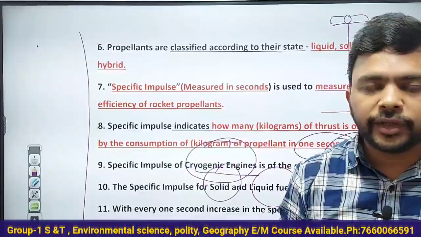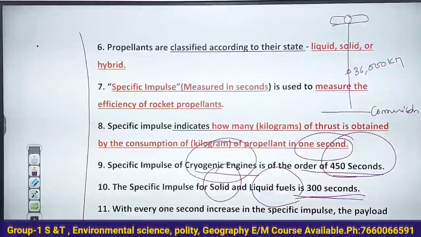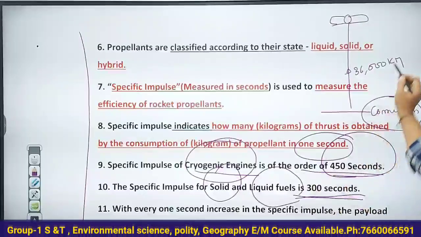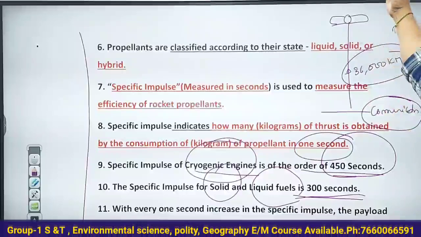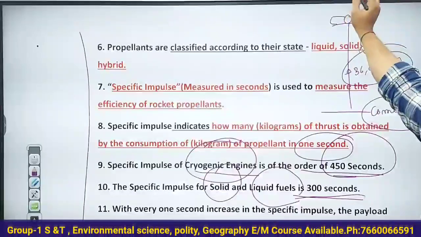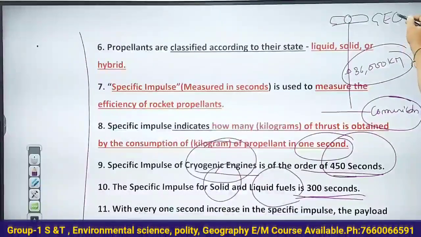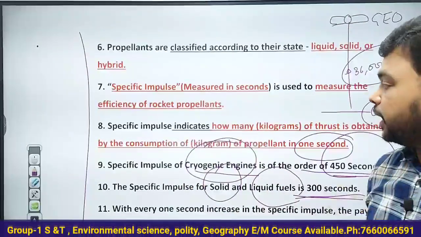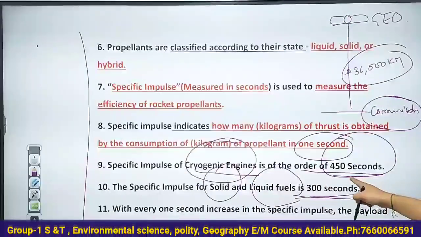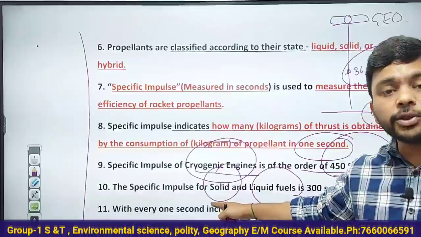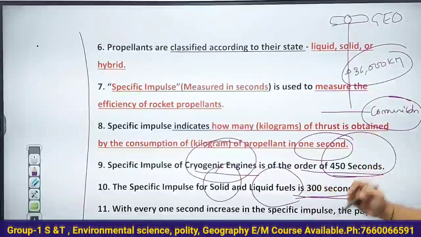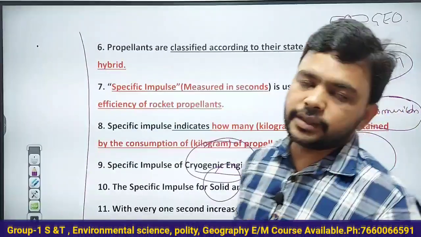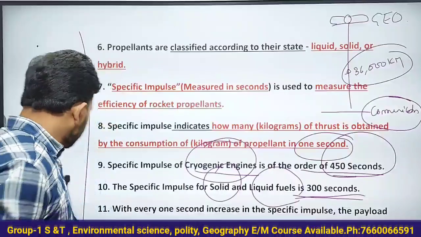Understand that very clearly. Are you getting the things? So this is how it is. If you want to launch communication satellites, you require 36,000 km height from the equator. You have to place these satellites in the geostationary Earth orbit. For this, definitely you require cryogenic engines in the launch vehicles. Why? Because they have more specific impulse, 450 seconds, compared to solid fuel and liquid fuel launch vehicles. That is how it is. Understand this very clearly.